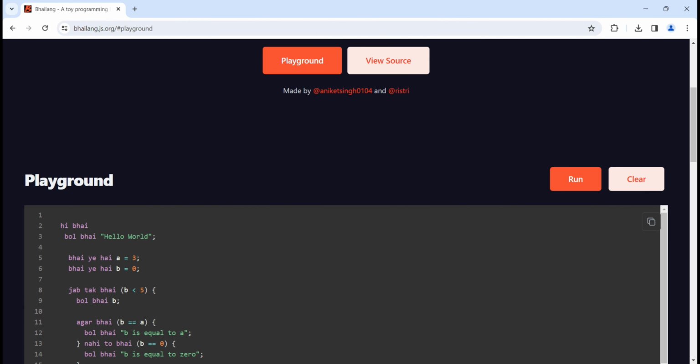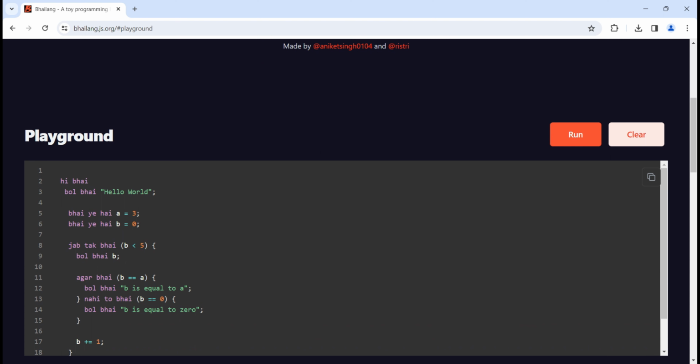So we have written hi bhai. Then bol bhai. Bol bhai is simply like printing the value, right? Hi bol bhai hello world, then hello world will be printed. Then bhai a hai a equals to 3, so it's simply like we are assigning values to variables, like a equals to 3. Again bhai a hai b equals to 0, simply like b equals to 0. So we are just declaring the variables and assigning values to them.